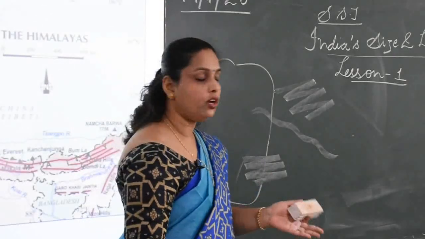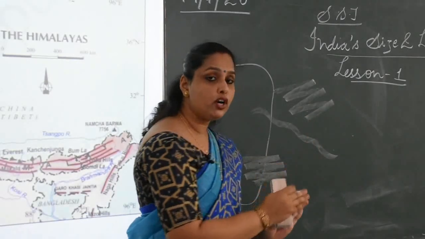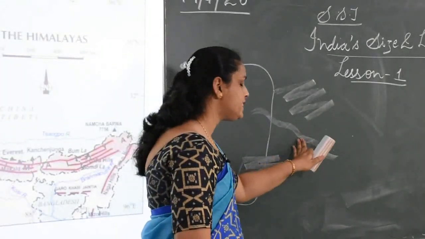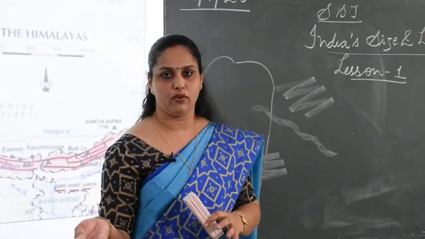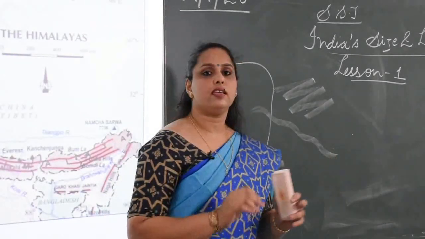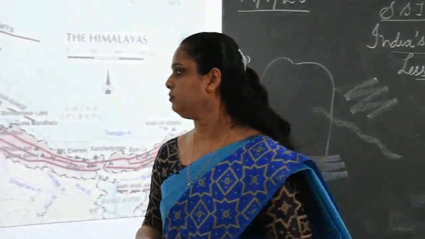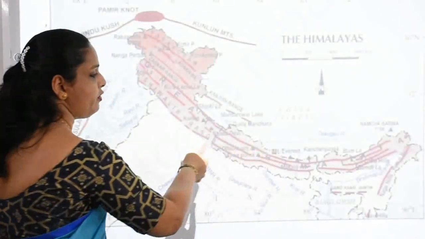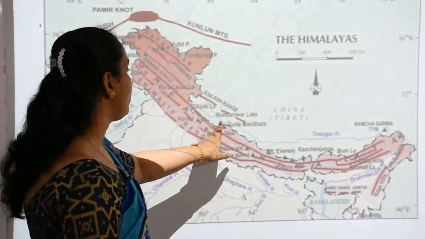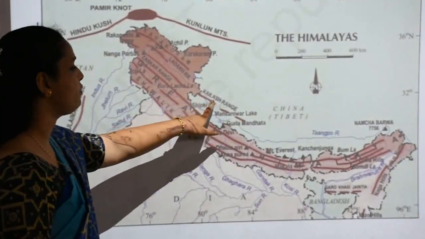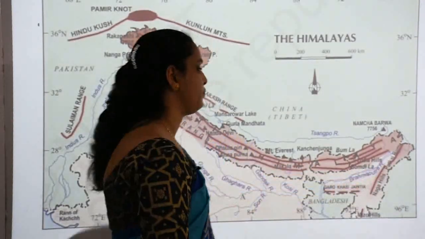Something happened, some kind of collision occurred, and because of this collision, it was moving and moving. Because of this movement, exactly children, what happened? This Tethys Sea was getting folded and the whole sea was converted into mountain ranges. That is why it is called the Fold Mountains. I will explain clearly in your chapter 2. So these are the different mountain ranges which we have. We have Kanchenjunga, we have Everest, then we have Mansarovar Lake this side, then we have the Kailash ranges. Clear? So from here up to here it is covered with mountains.